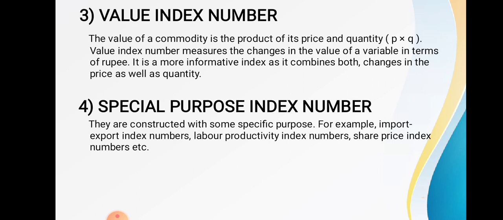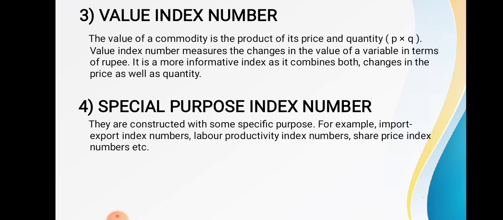Value index number measures the changes in the value of a variable in terms of rupees. It is a more informative index as it considers both the changes in the price as well as the quantity. So it is the combination of both the first type and the second type.